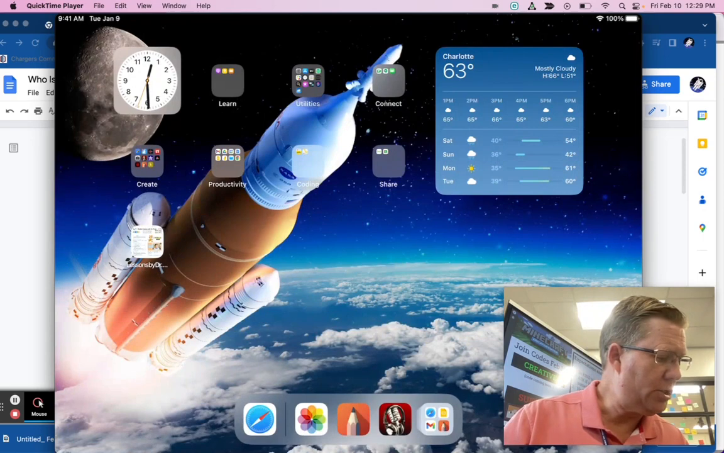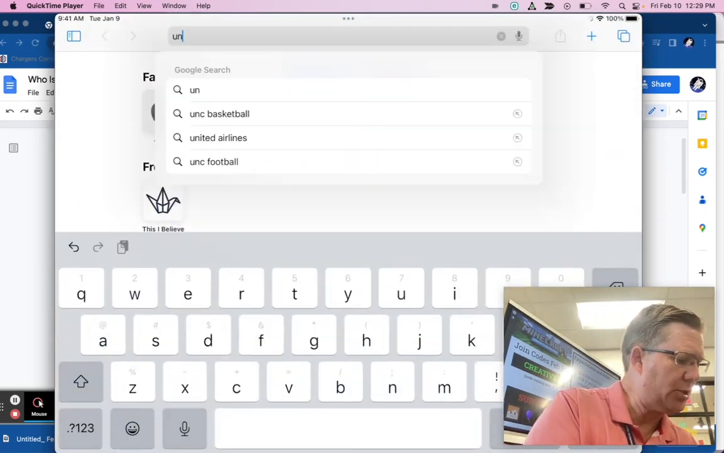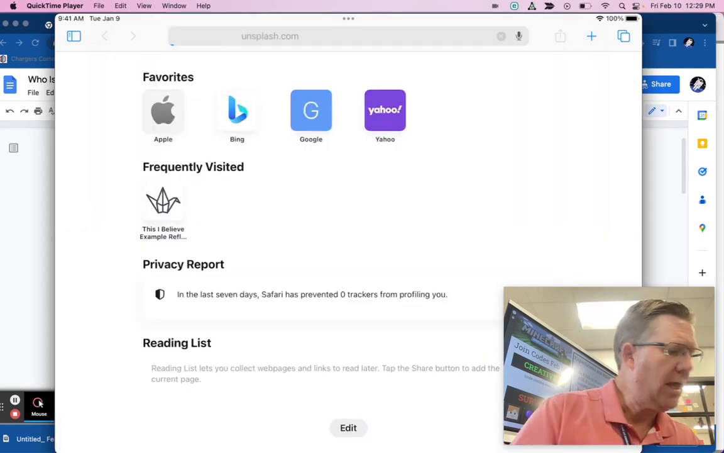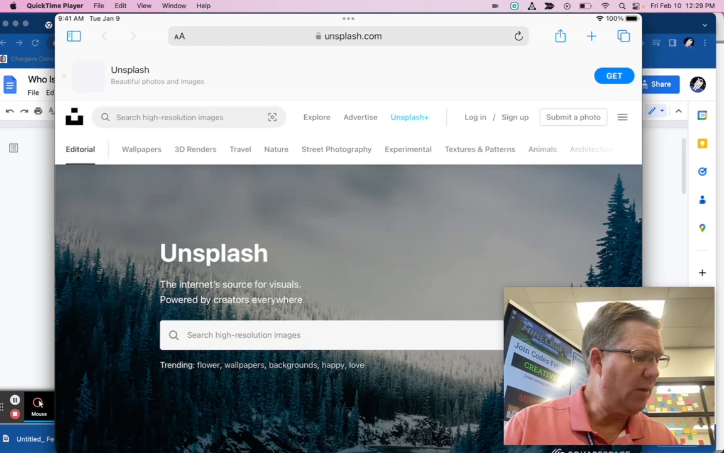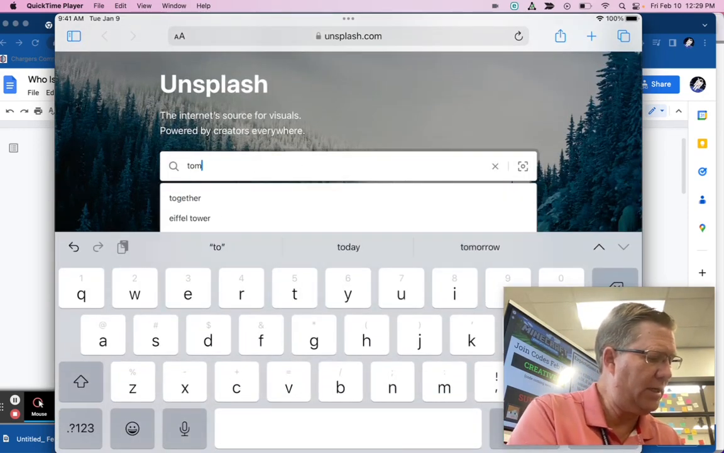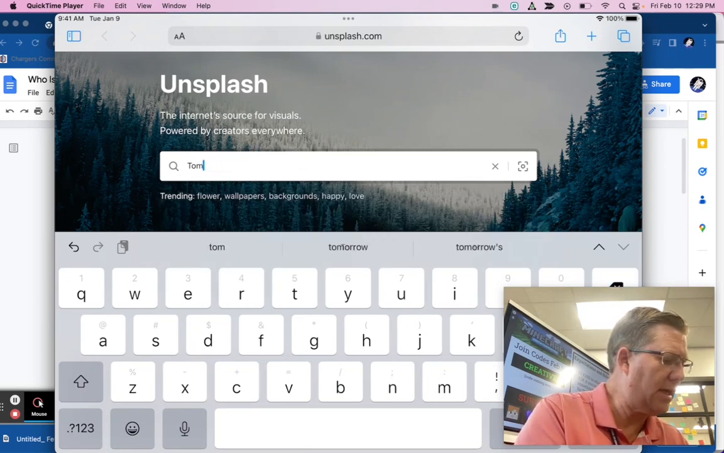So what we're going to need to do is go to Safari, and we're going to go to Unsplash, and we're going to find a picture that relates to the interview of what we're going to do. Now, if we put in, I don't actually think Tom Cruise is going to be in here. I'm not even spelling his name right.